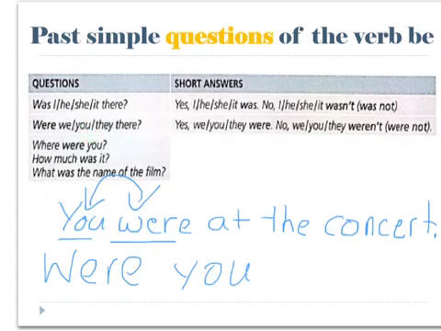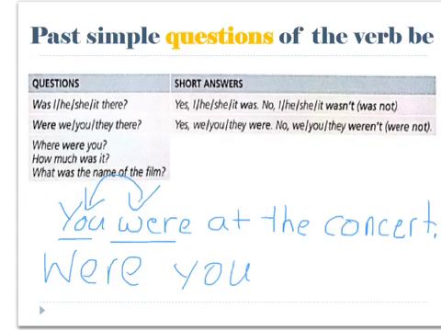When we start a question with was or were, we can give a short answer, which means we answer with yes or no. For example, if we ask, "Was he there?" we can answer, "Yes, he was," or "No, he wasn't." If we ask, "Were they there?" we can answer with, "Yes, they were," or "No, they weren't."